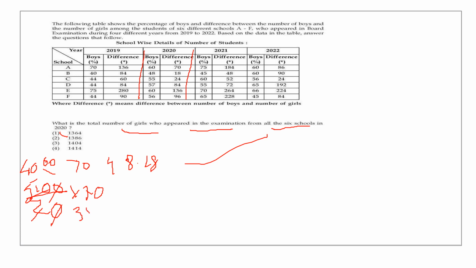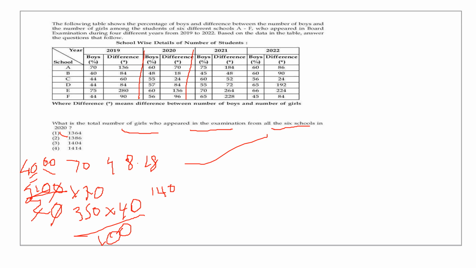350 total. We want only girls. What is the percentage of girls in that? 40%. Isn't it? 100 minus 60 is 40%. So what is 40% of 350? So 350 into 40 divided by 100. So you get 140 girls for that particular school. Which school? A school I have put. Same way you have to find out for B school.